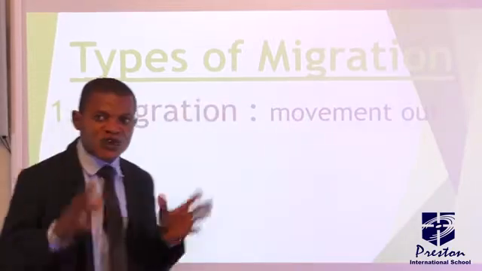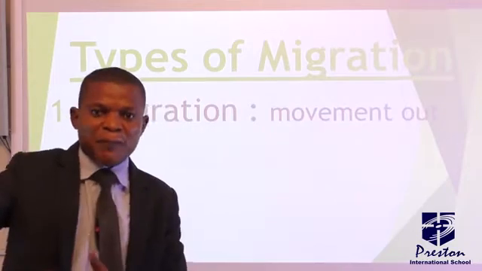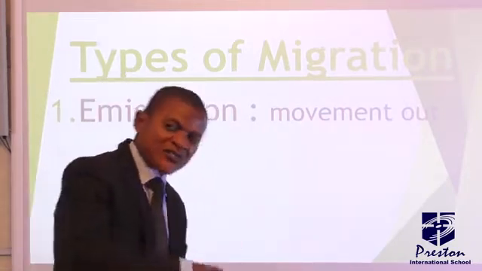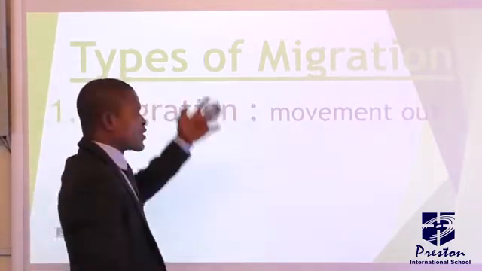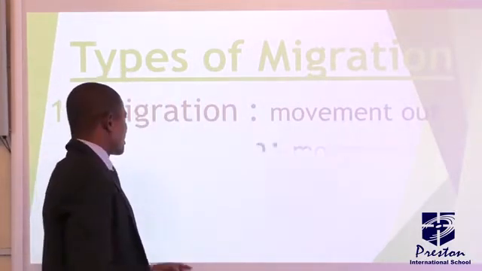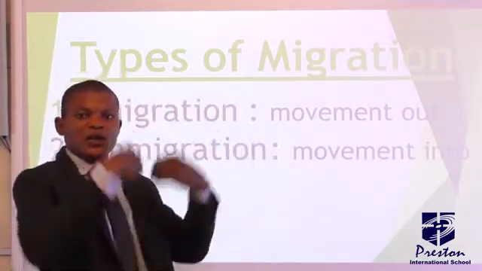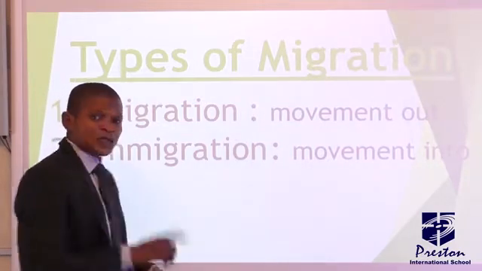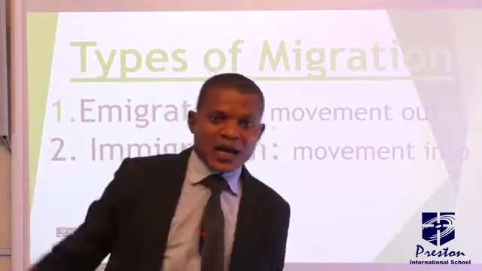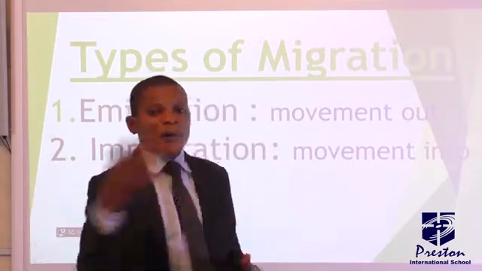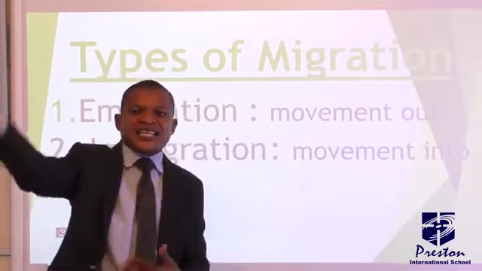Now, let's look at the types of migration. We have two major types of migration. That is emigration, which is the movement out of a particular place. It's similar to exports. When you are transferring goods out of a particular place, you are moving it out of that place. So that is emigration, movement out. While the second one is immigration, that is moving into a country, entering a country. That is immigration. Take note. For example, if someone in Nigeria decides to move to Ghana to settle there, whether temporarily or permanently, he will be regarded as an emigrant in Nigeria, but an immigrant in Ghana.